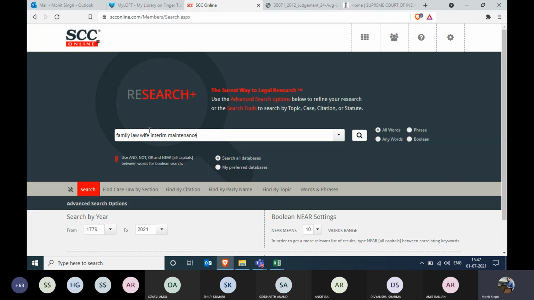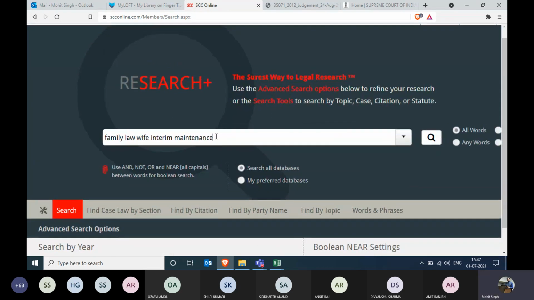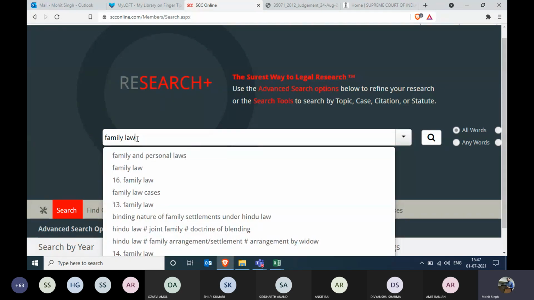The alternate method is you search for the principal, or we can say the main topic of the query. The main topic of the query is family law, and now we are going to search only with the family law. So basically what I mean to say is that once we search for the family law, only the family law cases will appear, not any other cases, right? So how can we search the rest of the query? The rest of the query can be searched later by using the search within search method. I'll just show you in a bit.